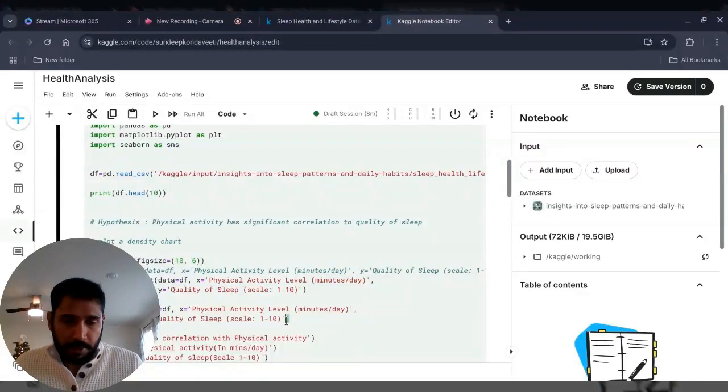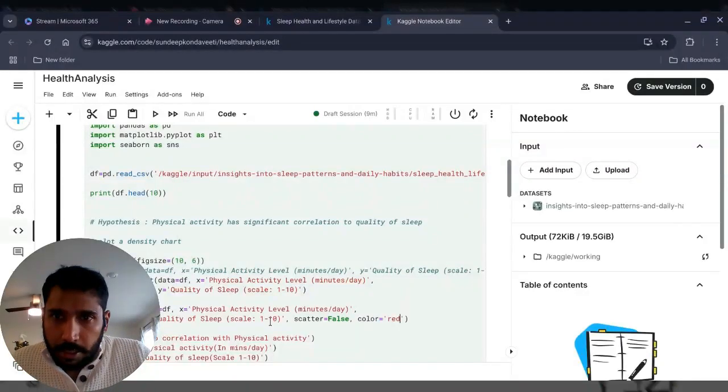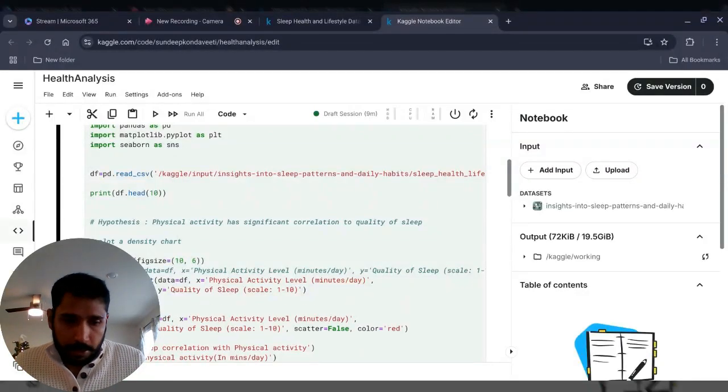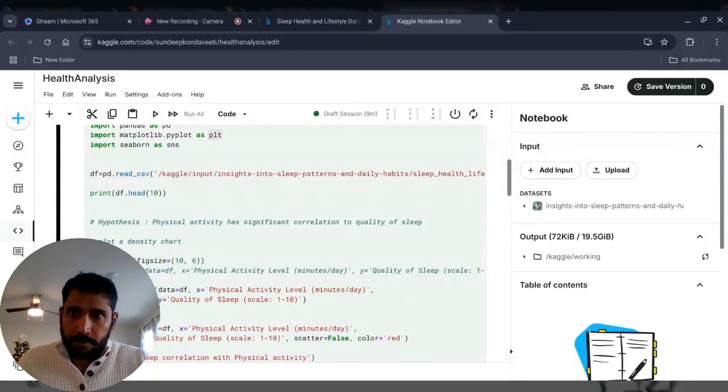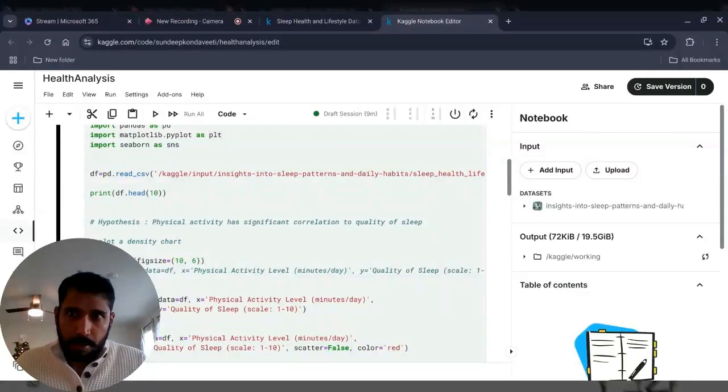So we have defined the y-axis. I'm going to say scatter. Don't want to plot that. And I am going to say what color is the trend line. The color for the trend line should be red, maybe. We'll see how that comes out. So I'm going to say this is the trend line, and this is the actual plot. Scatter plot for correlation.